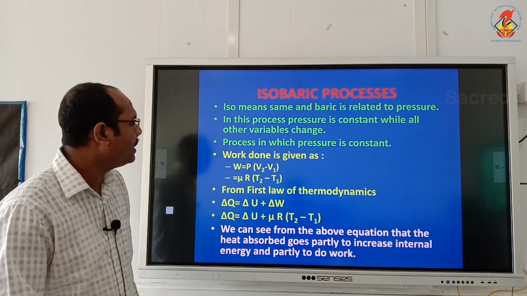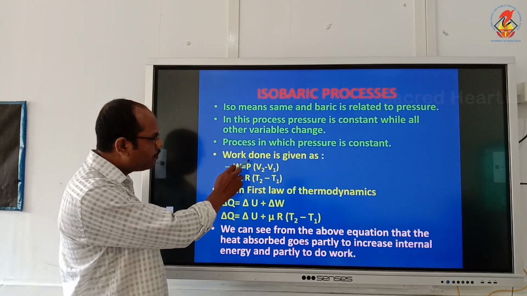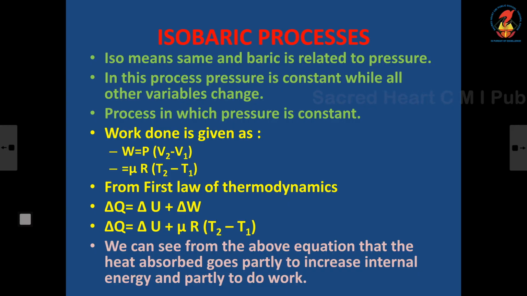Therefore, I will write work done as P into V2 minus V1, and that is equal to mu R into T2 minus T1, because PV is equal to mu RT.